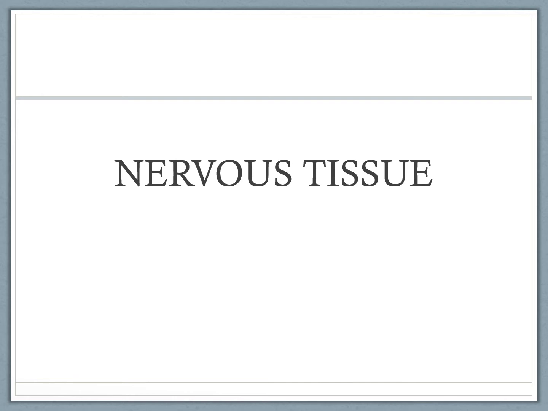Nervous tissue. As we all know, in the animal kingdom, there are four main types of tissue: epithelial tissue, connective tissue, muscular tissue, and nervous tissue. In this lecture, I'm discussing nervous tissue.